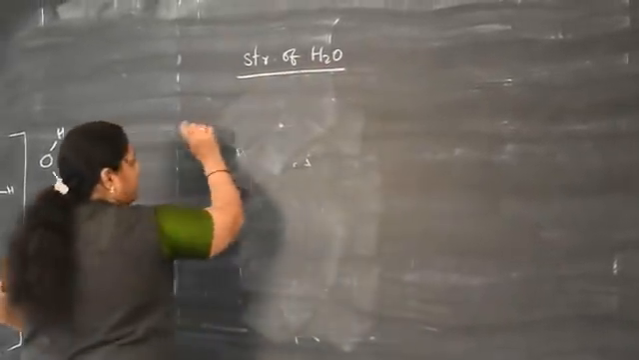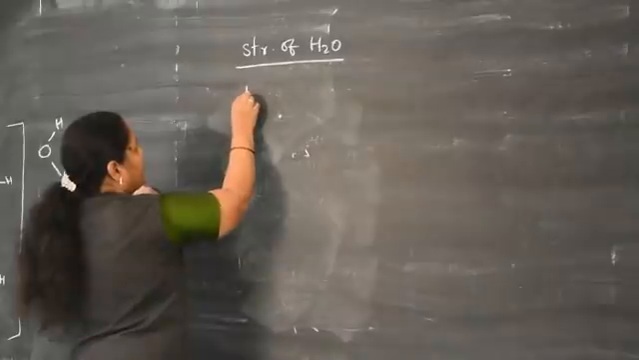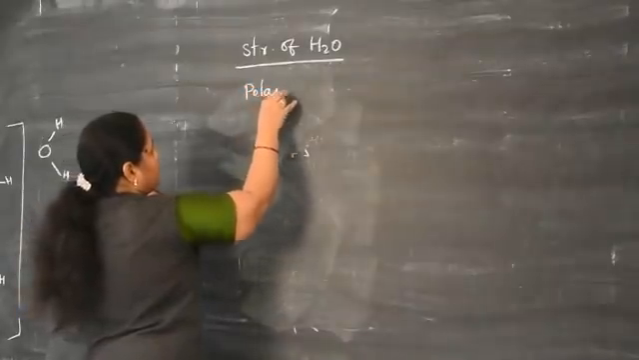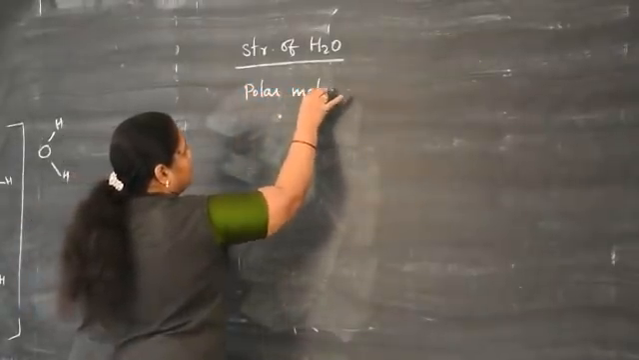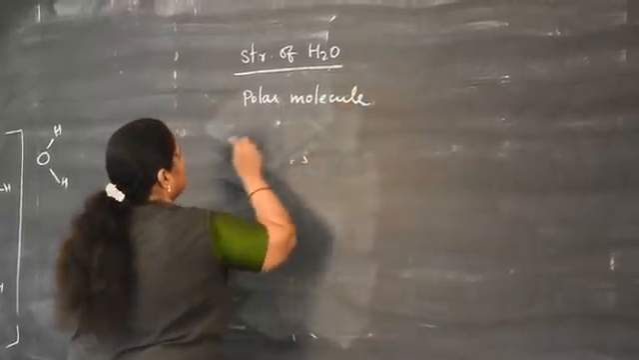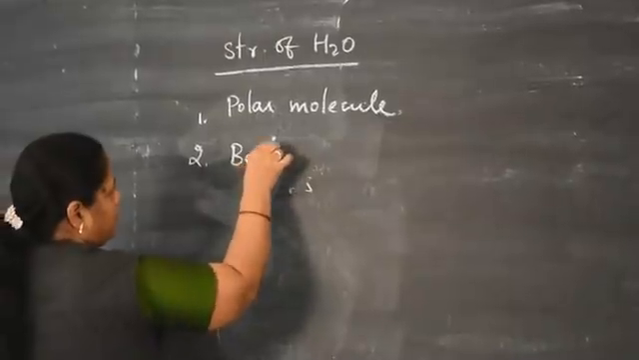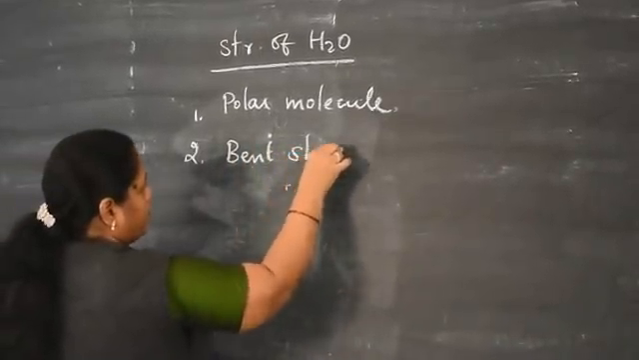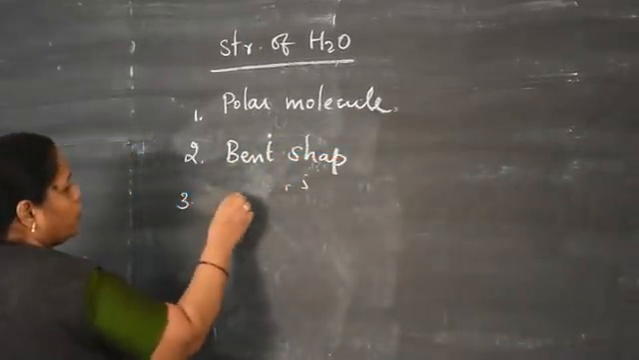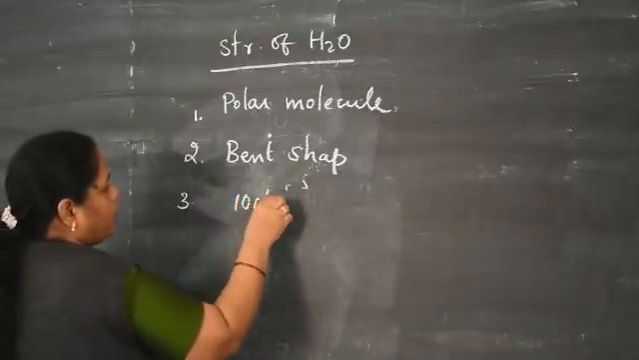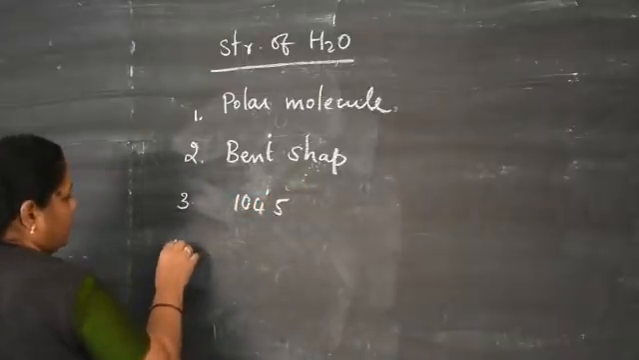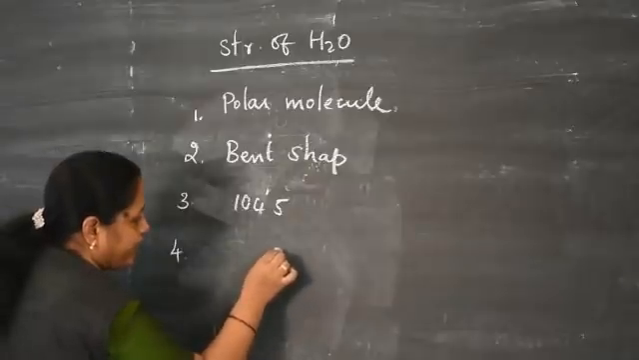Structure of water molecule. Water is a polar molecule. It is bent in shape. The bond angle is found to be 104.5 degrees. Its structure is represented as follows.